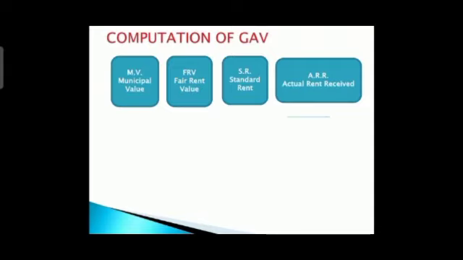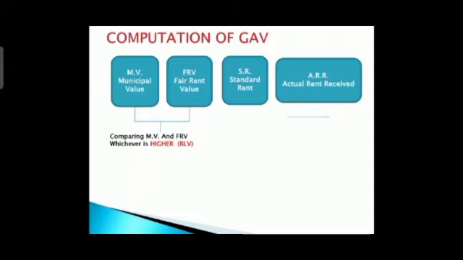Okay, let us move to the next. Now we are going to see the calculation part. Here we are going to compare two things at a time. First we compare municipal value and fair rent value, and out of that we consider whichever is higher. That amount is called RLV, that is reasonable lettable value.